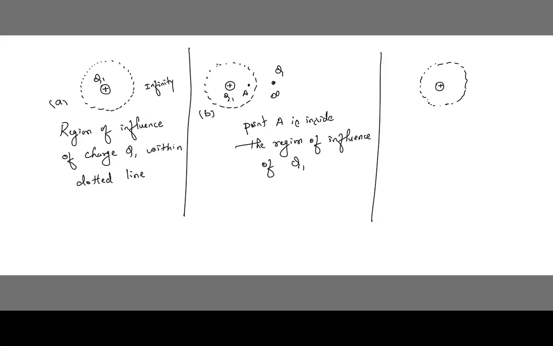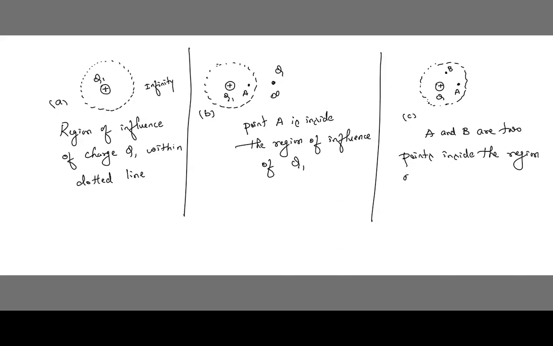One more figure I have considered, which is nothing but Q. Now here in this figure we can say A and B are inside this circle. Let me say this is figure C. In this we can observe A and B are two points inside the region.